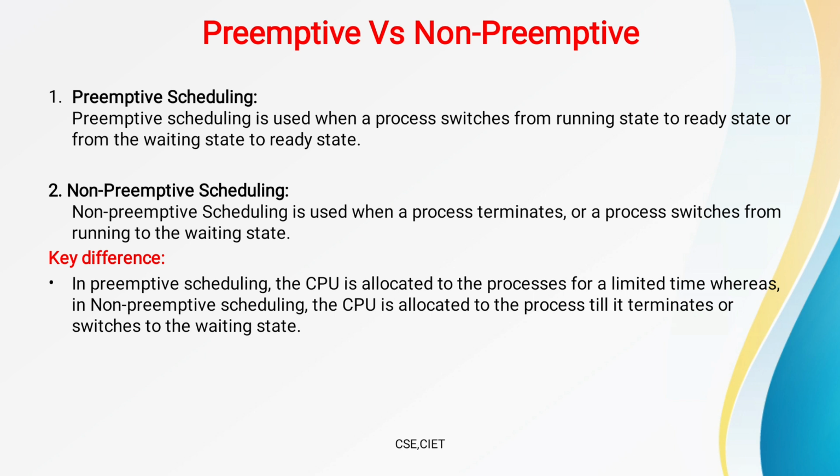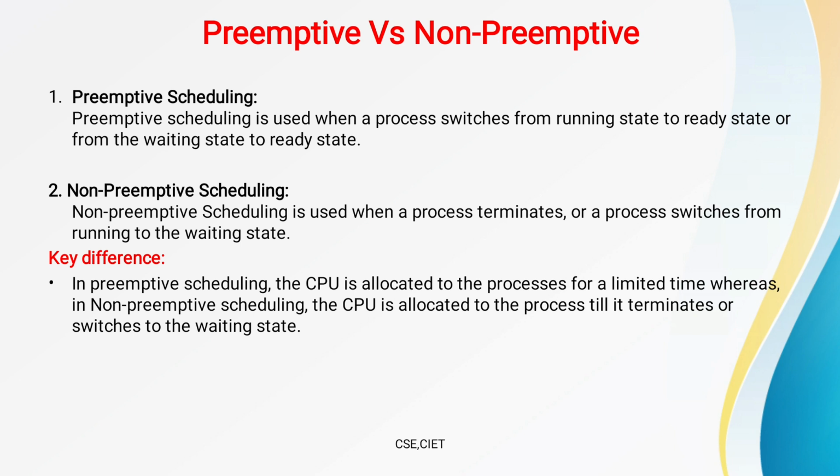So what's the key difference between preemptive and non-preemptive scheduling? In preemptive scheduling, the CPU is allocated to the process for a limited time, whereas in non-preemptive scheduling, the CPU is allocated to the process till it terminates or switches to the waiting state. That is the major key difference.